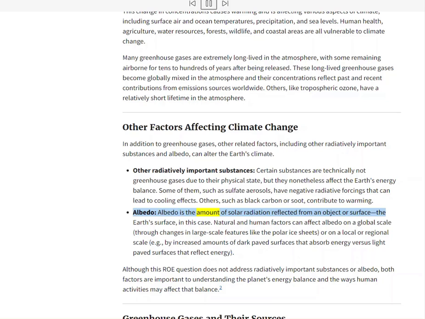Albedo. Albedo is the amount of solar radiation reflected from an object or surface, the Earth's surface, in this case. Natural and human factors can affect albedo on a global scale, through changes in large-scale features like the polar ice sheets, or on a local or regional scale, for example, by increased amounts of dark paved surfaces that absorb energy versus light paved surfaces that reflect energy. Although this ROE question does not address radiatively important substances or albedo, both factors are important to understanding the planet's energy balance and the ways human activities may affect that balance.